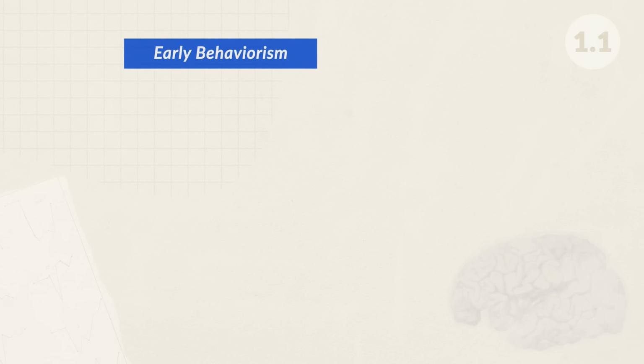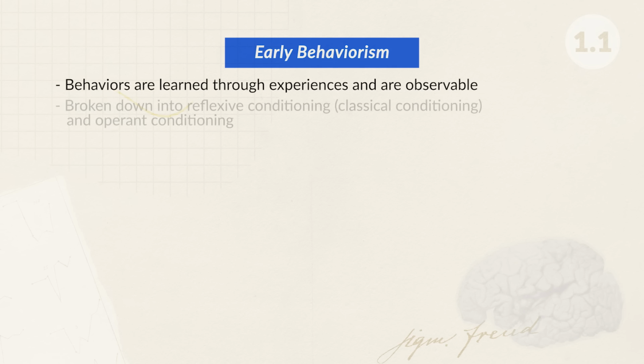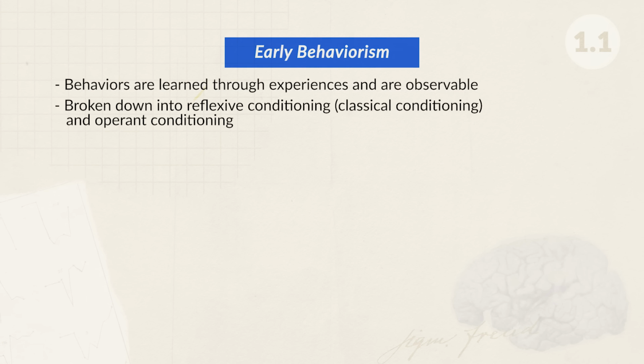But remember, we also have modern perspectives as well. First is early behavioralism, which believes that behaviors are learned through experiences and are observable. This is broken down into reflexive conditioning, also known as classical conditioning, and operant conditioning.